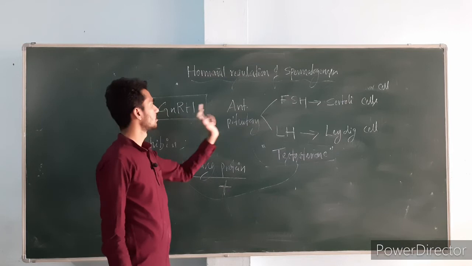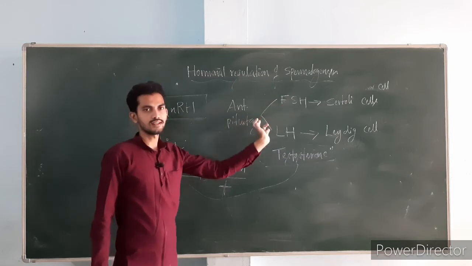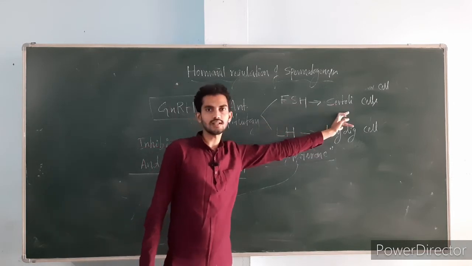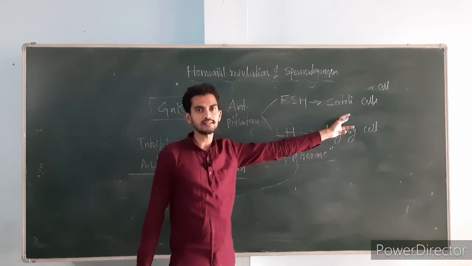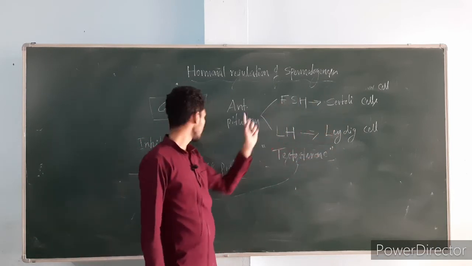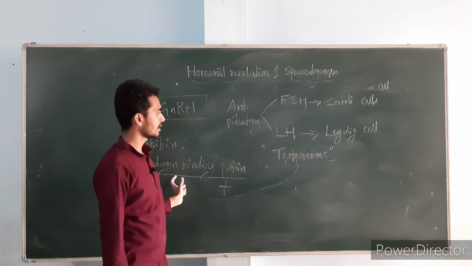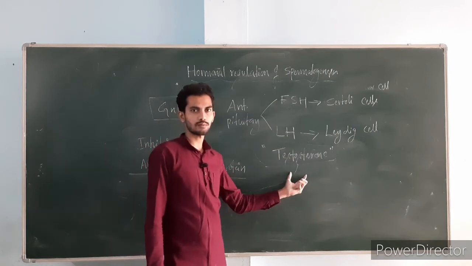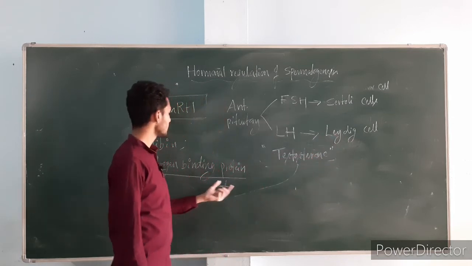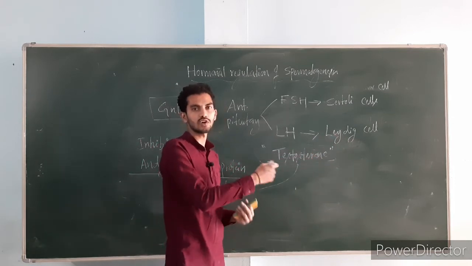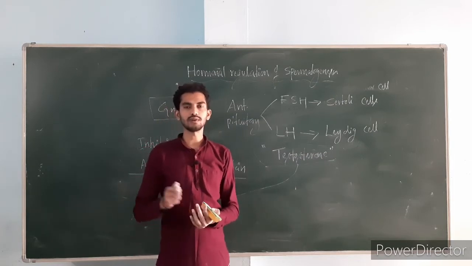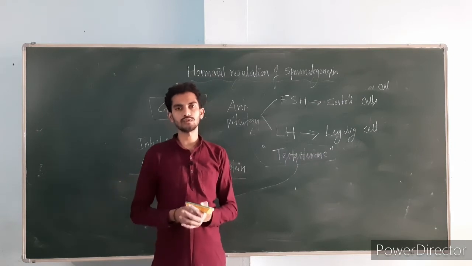Gonadotropin releasing hormone acts on the anterior pituitary. It will release the follicle stimulating hormone and luteinizing hormone. FSH acts on the Sertoli cells. Sertoli cells nourish the developing spermatids, and it will stimulate the spermatogenesis process. Sertoli cells also release the androgen binding protein. It will combine with the testosterone, the male sex hormone secreted from the Leydig cells, and then these two will be made available to the developing spermatids. At a high amount of testosterone, it will produce more and more sperms.